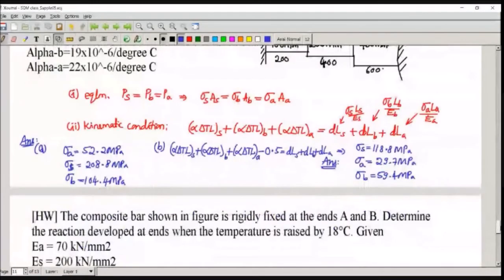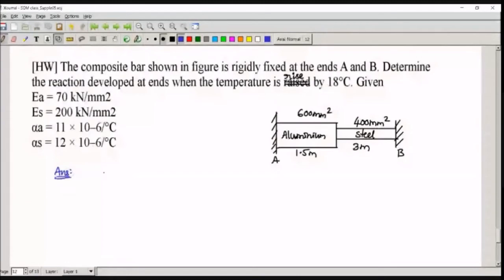You can take this as homework. A composite bar is shown. Determine the reactions developed. Reactions means force in aluminum and steel. If you find out that itself is a reaction. We'll give the hint for this. Free expansion is alpha delta T L of aluminium plus alpha delta T L of steel. That is the free expansion.